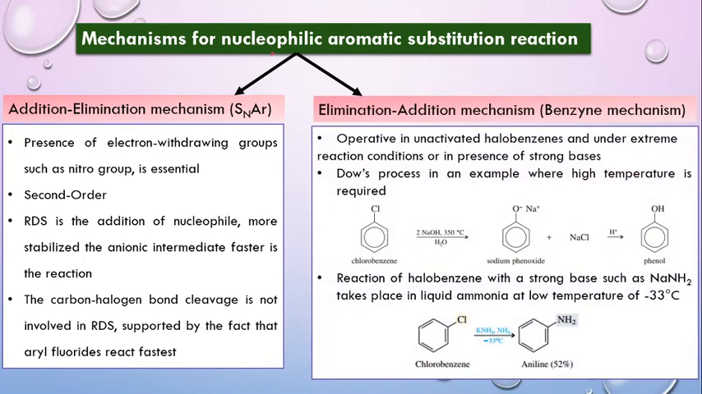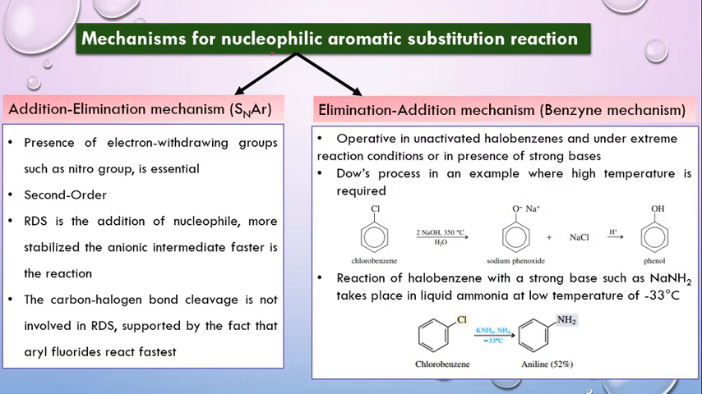Then the other type of mechanism which is possible for nucleophilic aromatic substitution reactions is the elimination addition mechanism, which is known as the benzyne mechanism. In the previous one it was first addition and then elimination, and in this benzyne one, it is first elimination and then addition. This kind of mechanism is operative usually in unactivated halobenzenes and under extreme reaction conditions, or in the presence of strong bases.